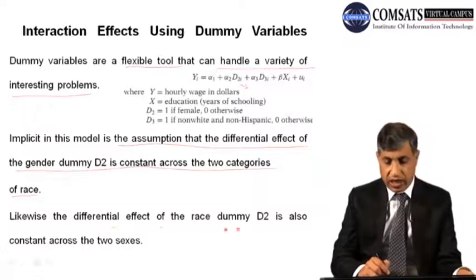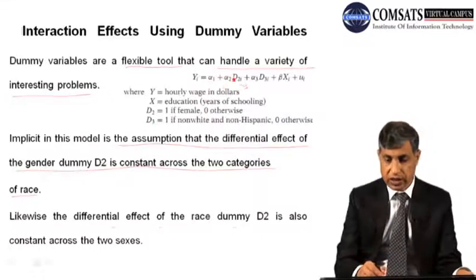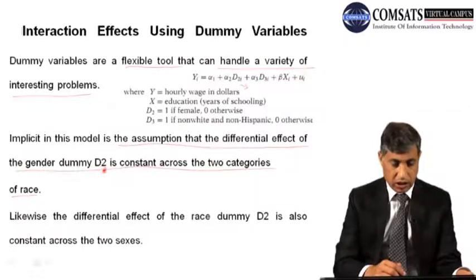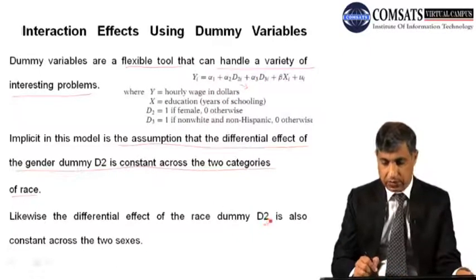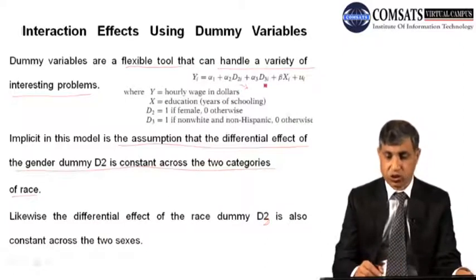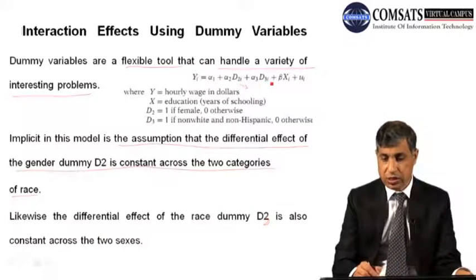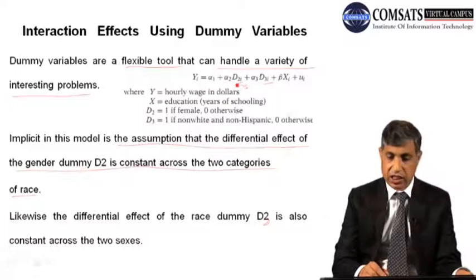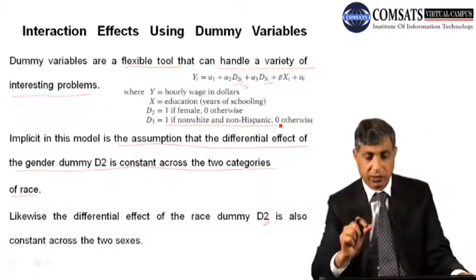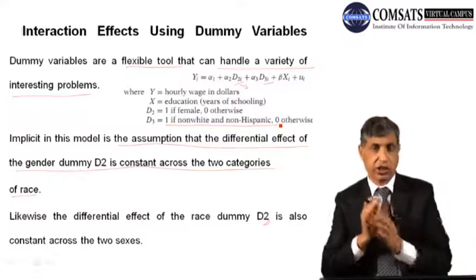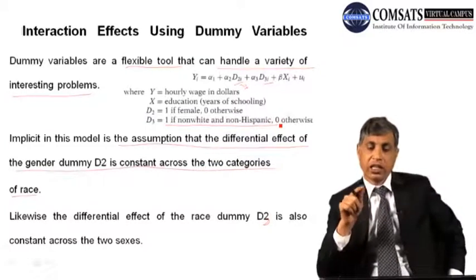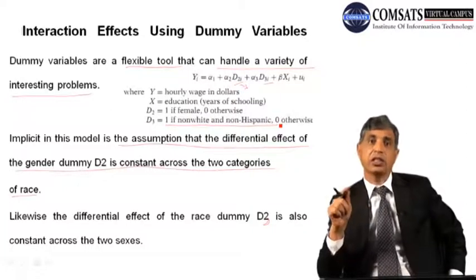Likewise, the differential effect of the race dummy, look at dummy 2. This was the dummy 3 we talked about. This should be dummy 3. It is also constant across the two sexes. So this is dummy 3, this is dummy 2, in which case this is if female, and dummy 3 is non-white and non-Hispanic people. I just concentrated on the slide rather than you. Look at this, dummy 2 is saying that the person is either male or female.